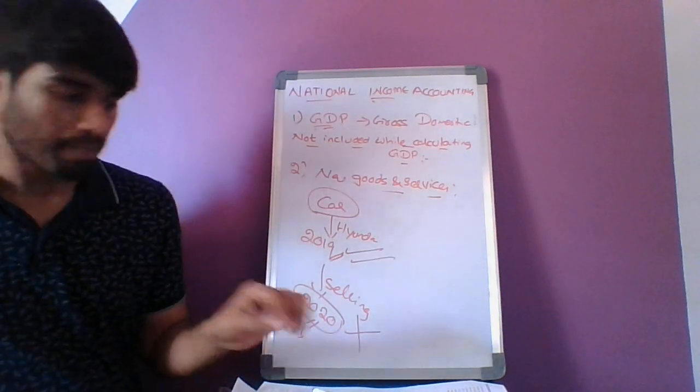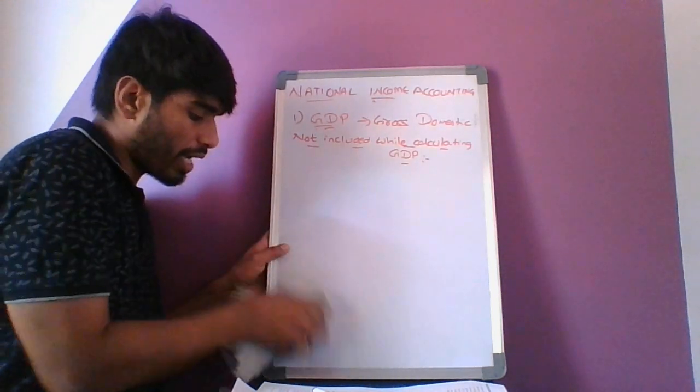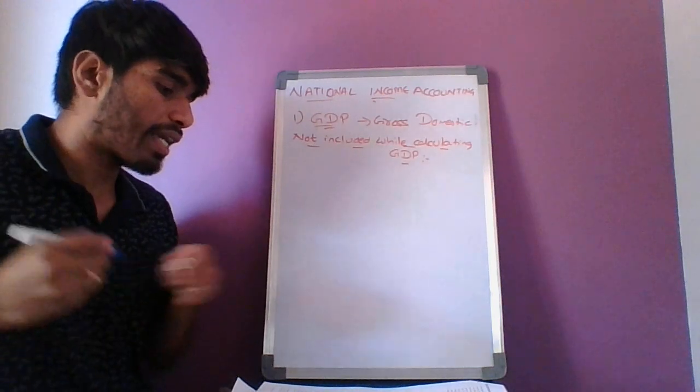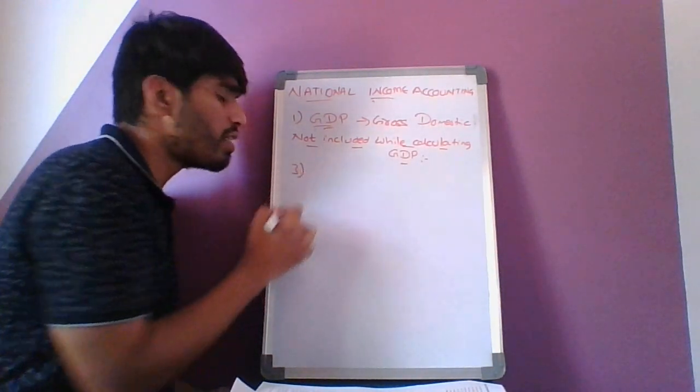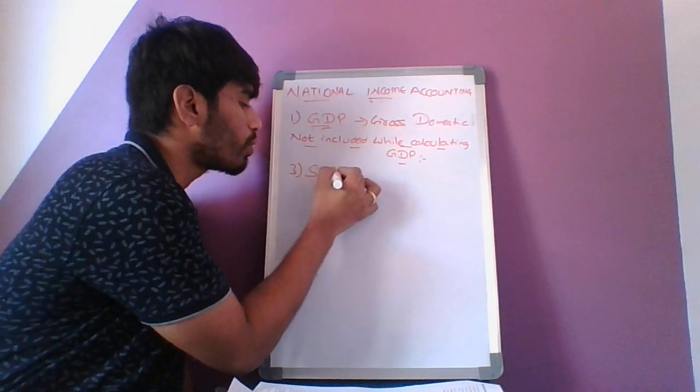Now the third thing, which we need for the GDP calculation. Not what the other things are, right? So the next, third one is the sale of used goods.